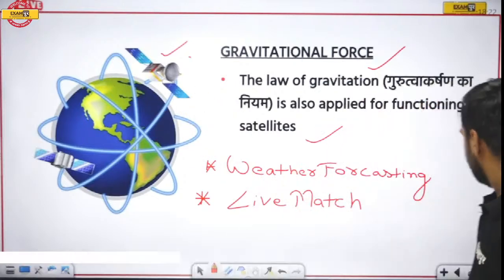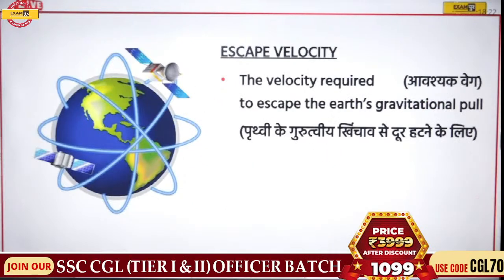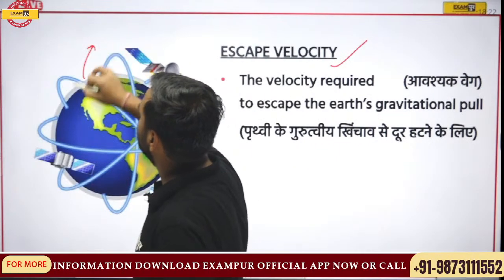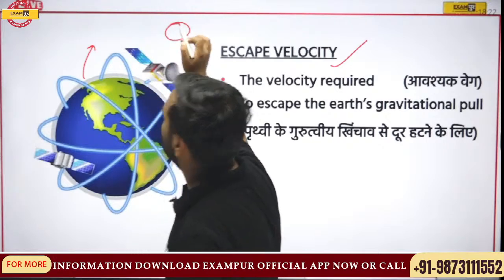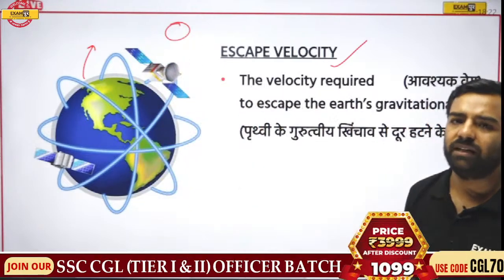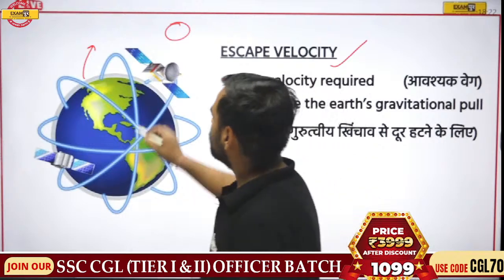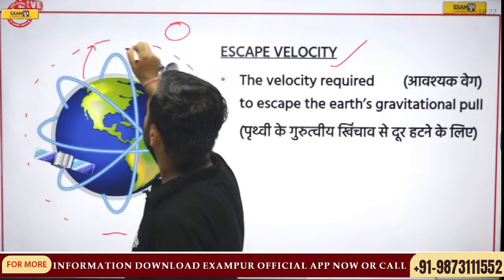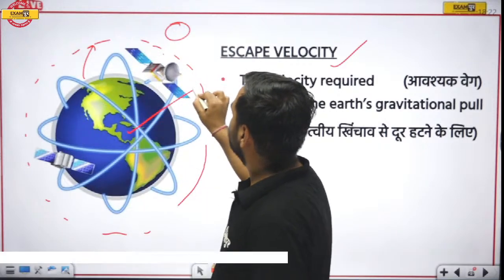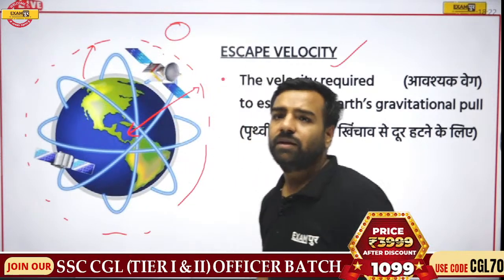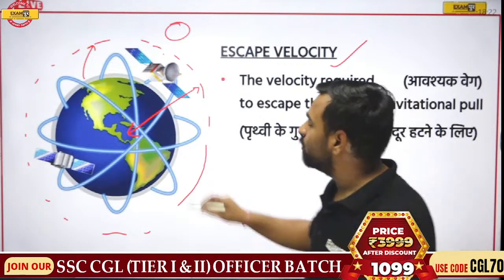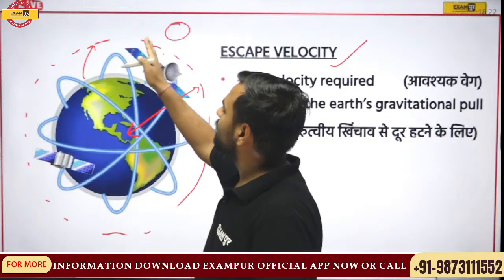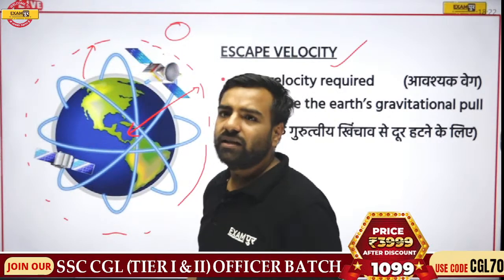Okay, so we'll move forward with this. What is escape velocity? So this is the Earth. Now we have to launch a rocket over here and we want to send the rocket towards the moon or towards any other planet. So what we need to do? There must be the range till that particular location. The Earth's gravity must be acting. But when we want to move our satellite or our rocket out of this Earth, we need to cross this area, correct?